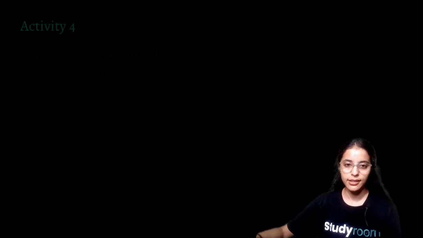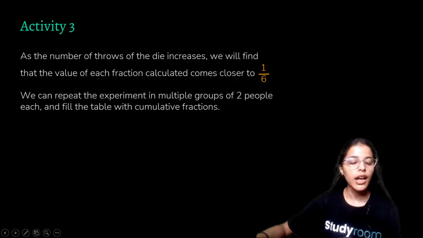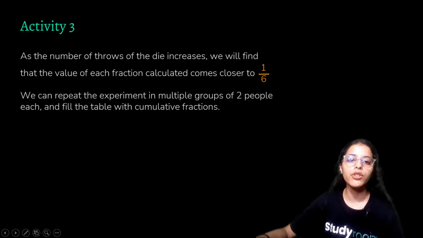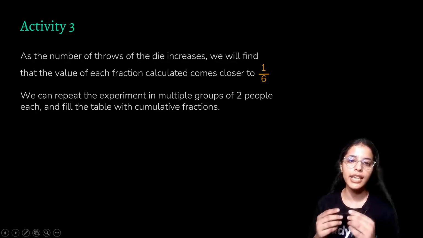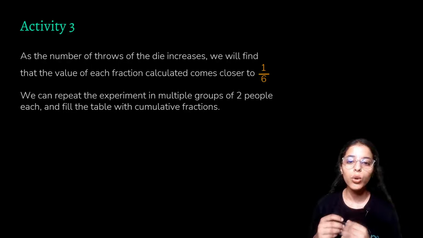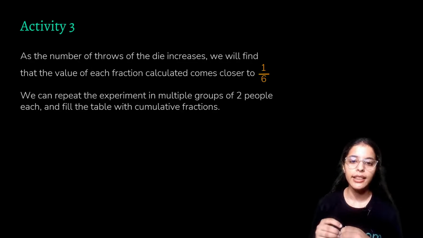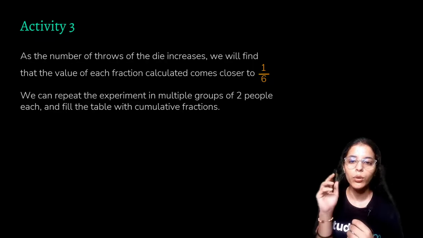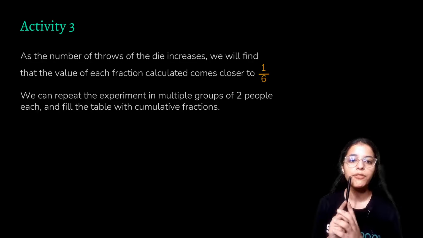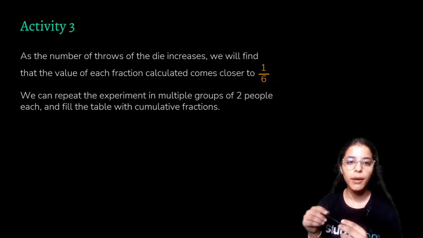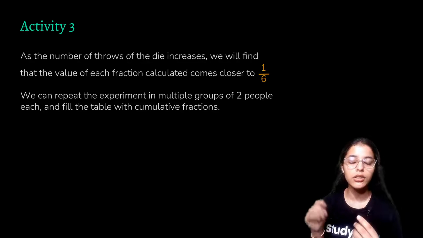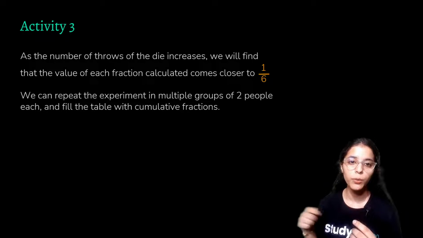Here also, as you keep on increasing the number of throws with the die, you'll see that the fraction of each face that is coming will come closer to 1/6, and that is equal to the number of times a face can come divided by the total number of faces the cube has.